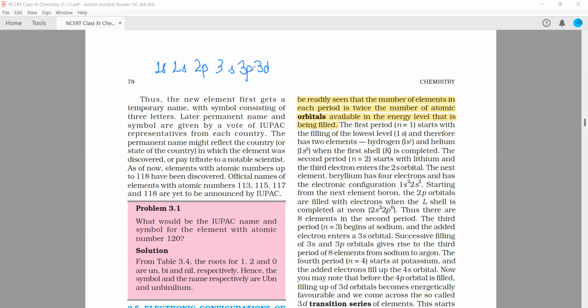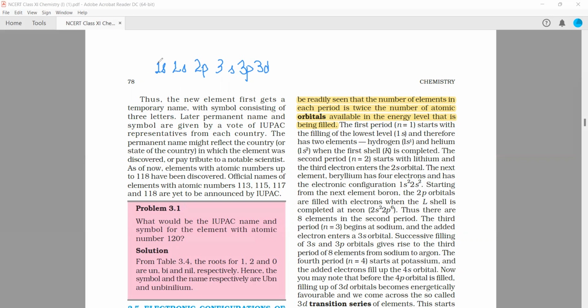And we all know about the filling of the orbitals: the orbital which is lower in energy by the n plus L rule will be filled first. So we know this, right? So this is the filling of the orbitals.